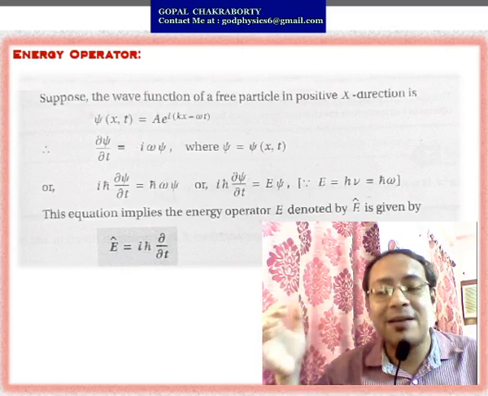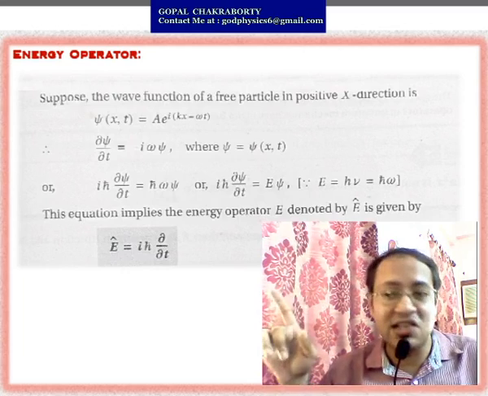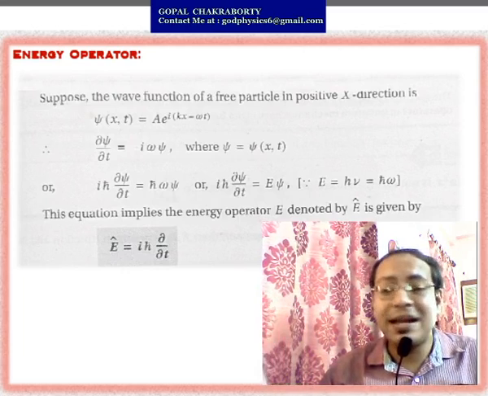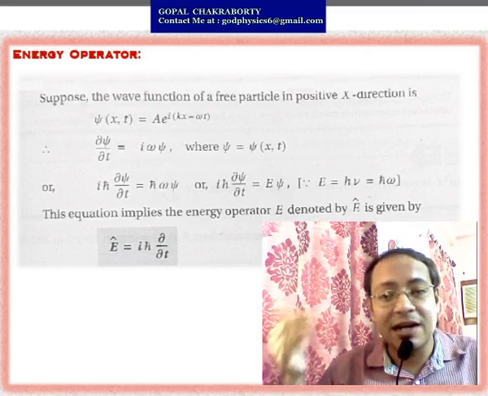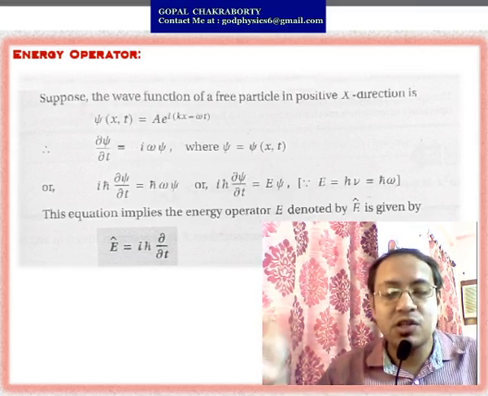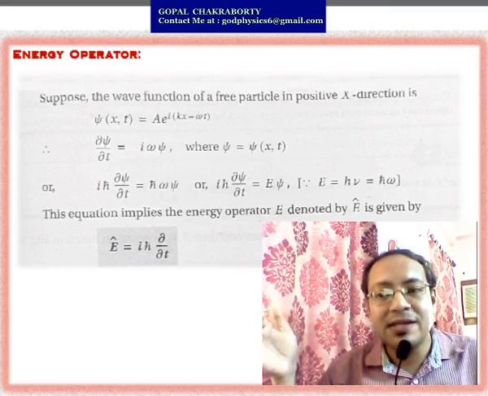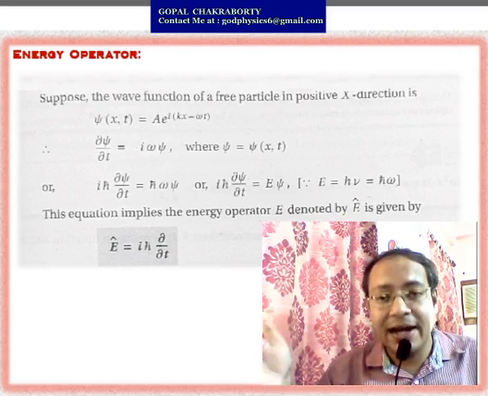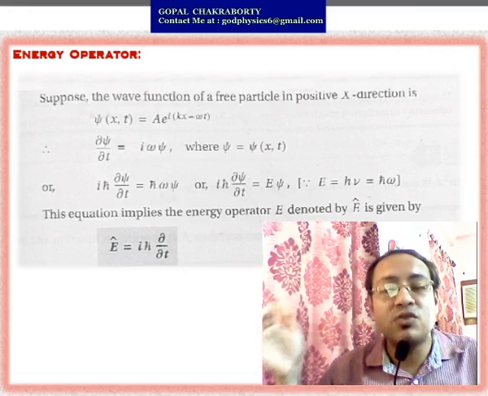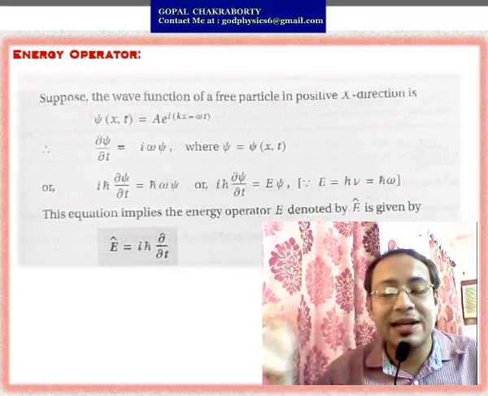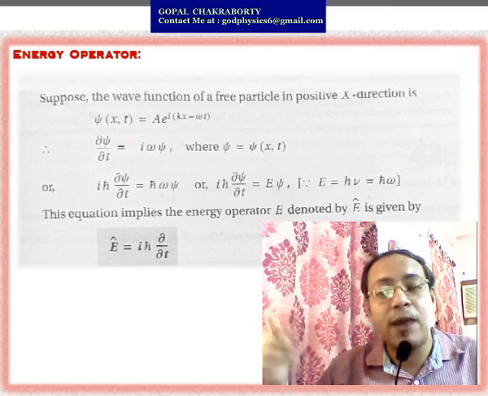Here again the procedure is the same. You just multiply both sides by ħ and take minus i on the left-hand side. What you will get is iħ ∂ψ/∂t equals ħω of ψ. So it means iħ ∂ψ/∂t equals E into ψ, where E equals ħω. As you know, E equals hν, so h by 2π into 2πν.